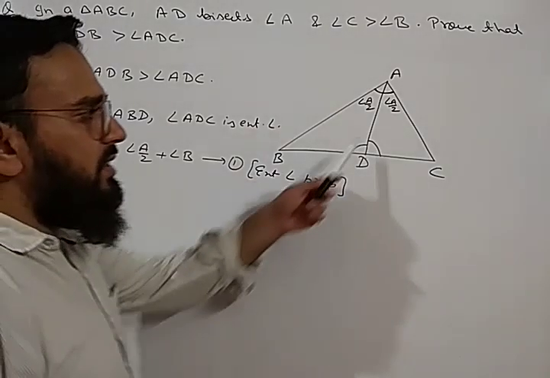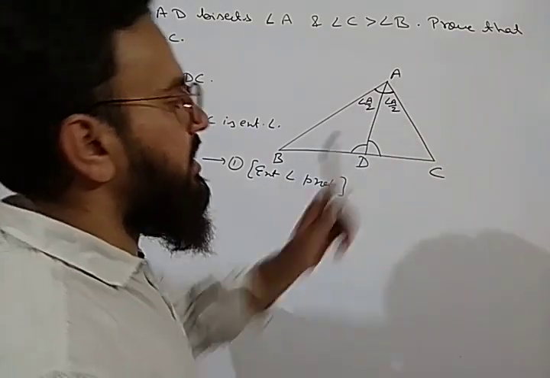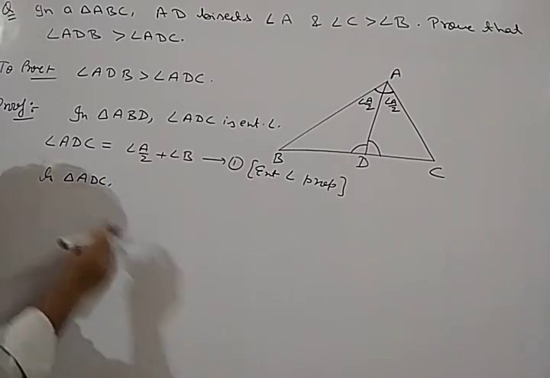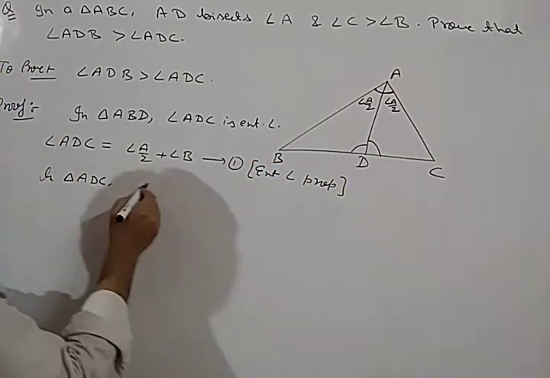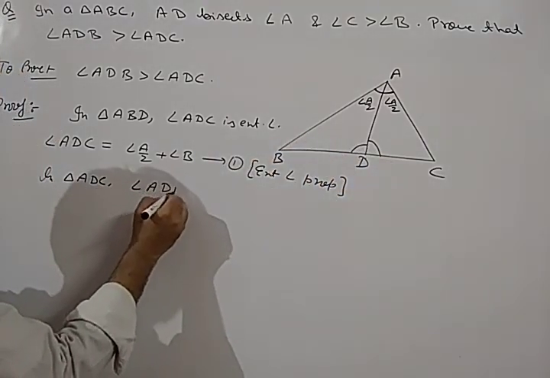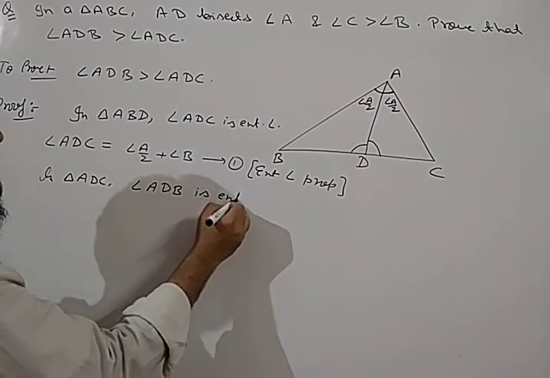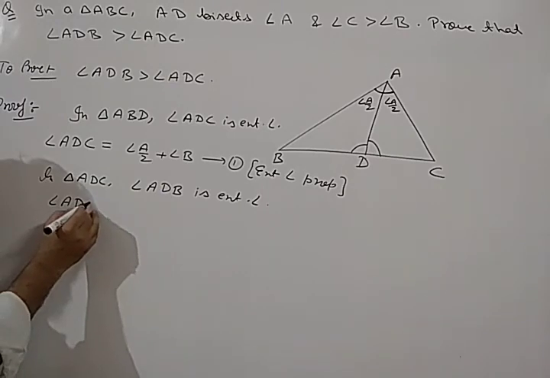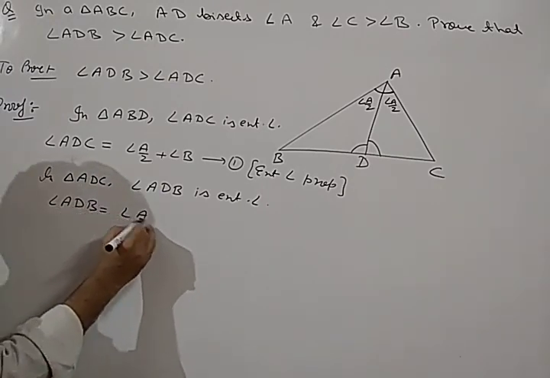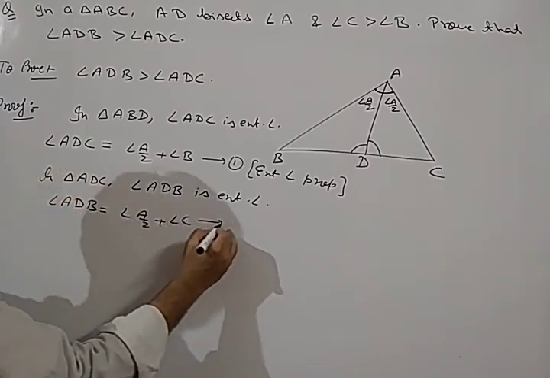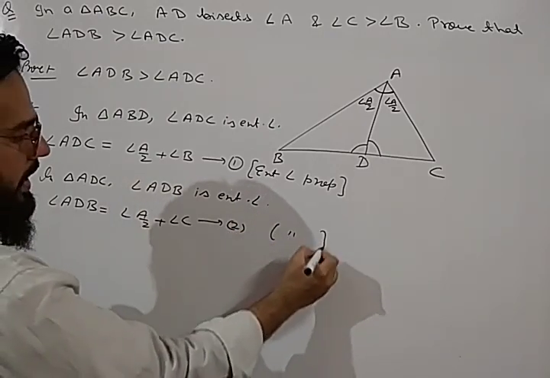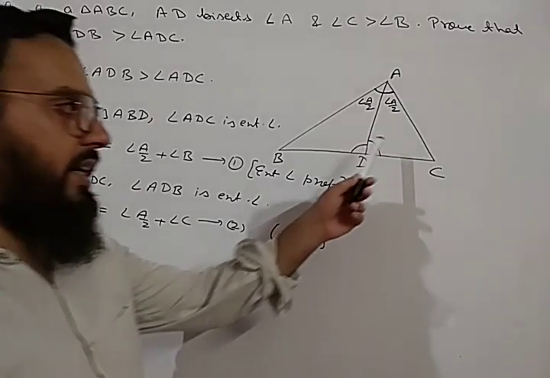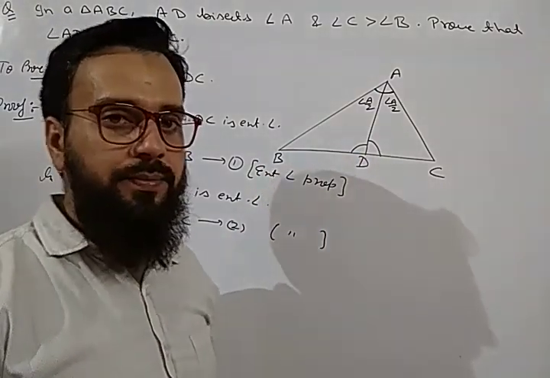Similarly, if we take triangle ADC, in triangle ADC, this angle, angle ADB, is the exterior angle. So again, using the exterior angle property, we will get angle ADB is equal to angle A by 2 plus angle C. This is equation number 2, again by exterior angle property. So we have used exterior angle properties in both the triangles.